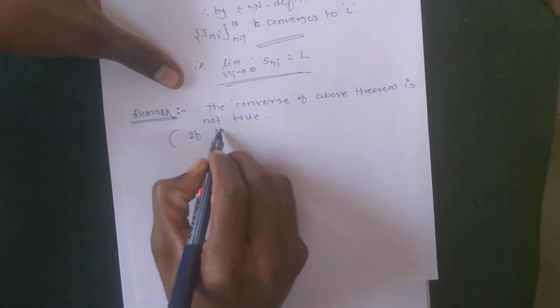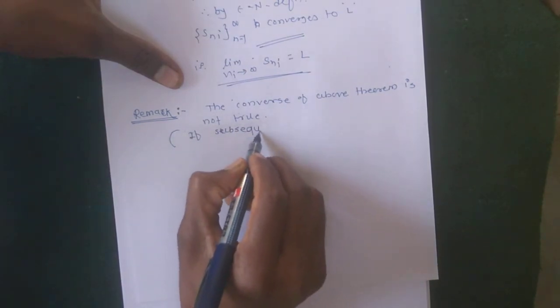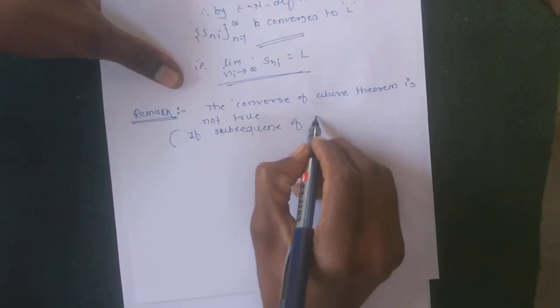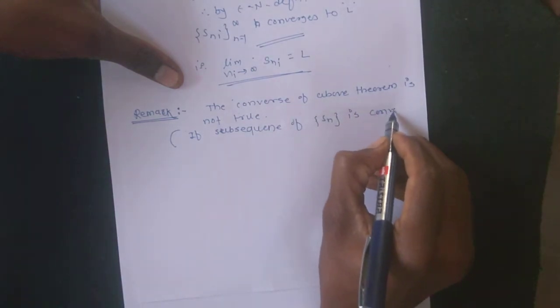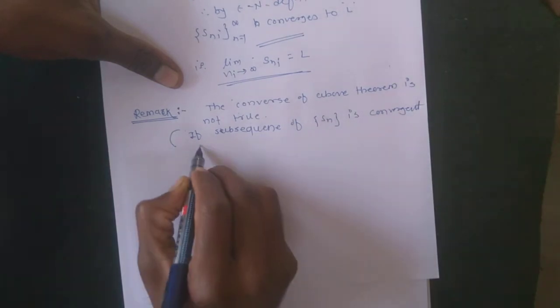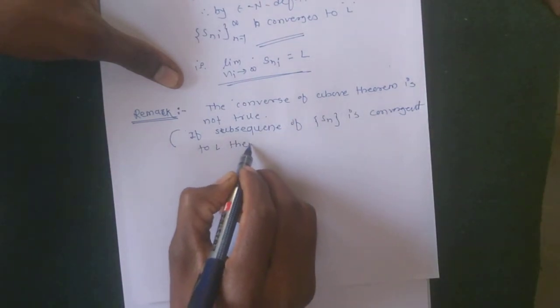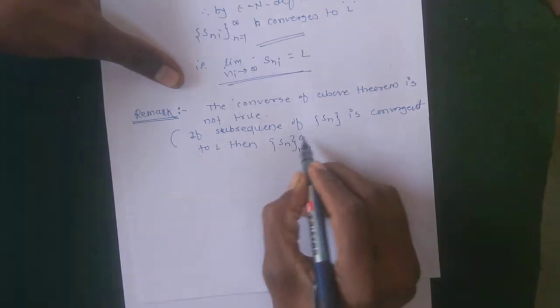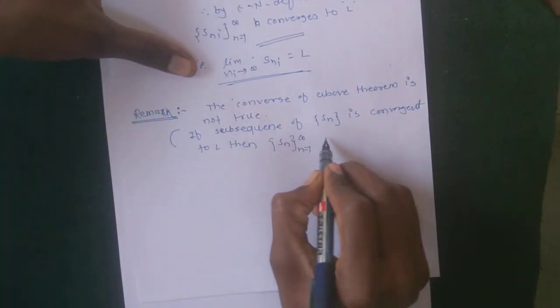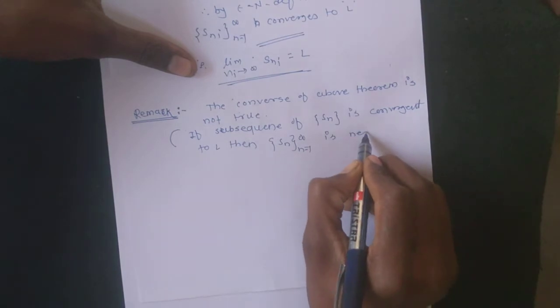So the converse of the above theorem is: if a subsequence of S_n is convergent to L, then the sequence S_n, where n runs from 1 to infinity, need not be convergent.